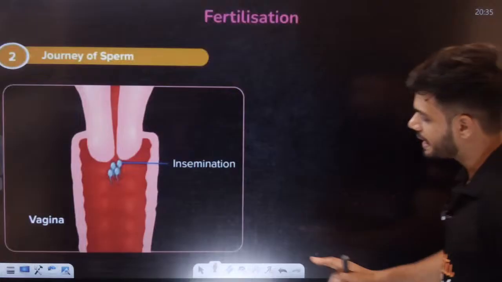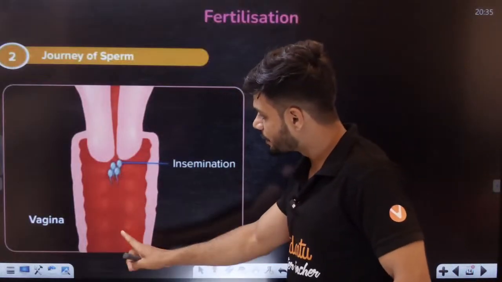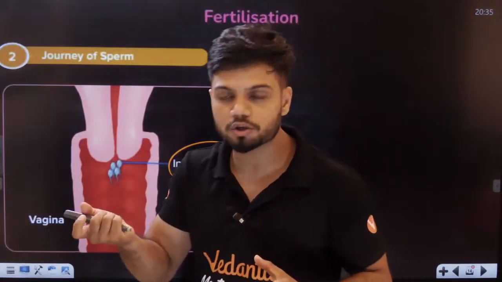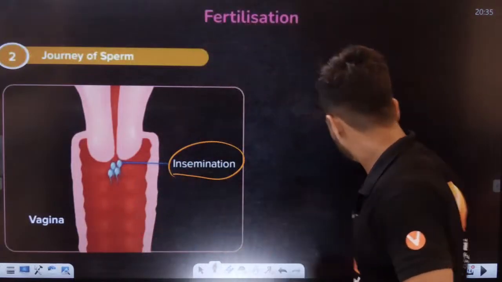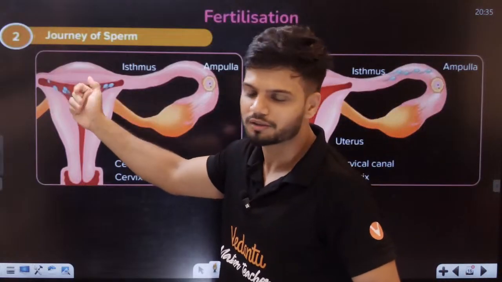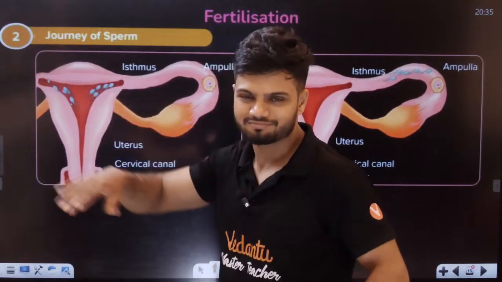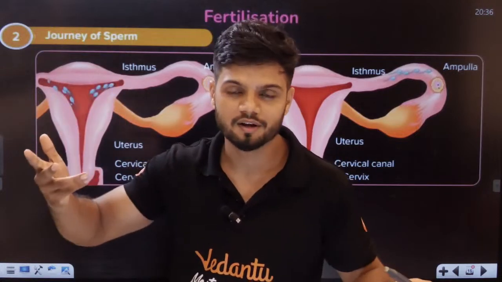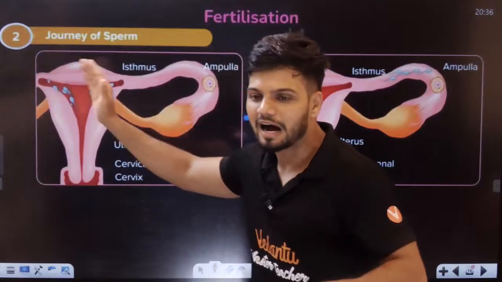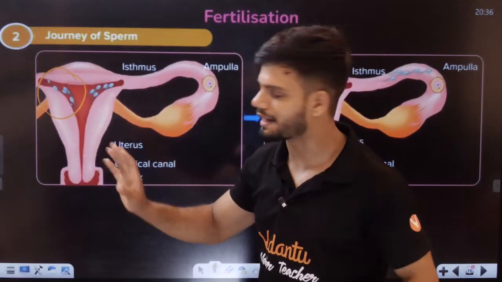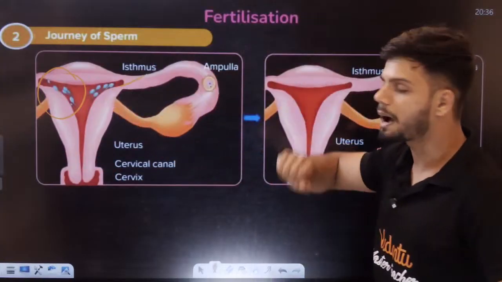The sperm is entering through the vagina. This is the vagina here. The release of sperm is called insemination, right? And the sperm is entering here. Half of them, students, take a wrong turn also. Some will go this side. The sperm doesn't know which side the ovum is, so half the sperm will go this side, half will go this side. These sperm will not get anything in the end. These sperm will reach the ampulla region.